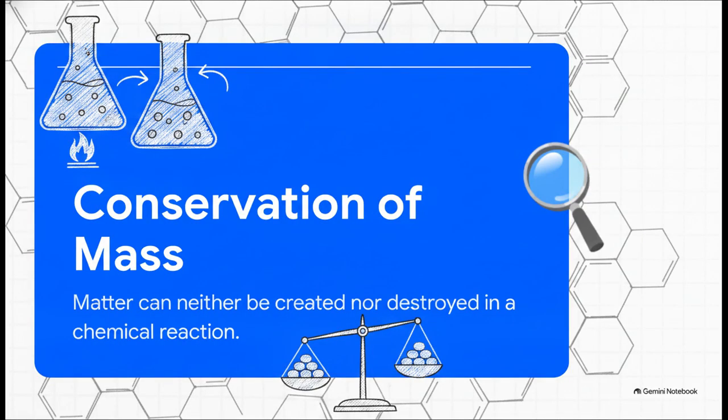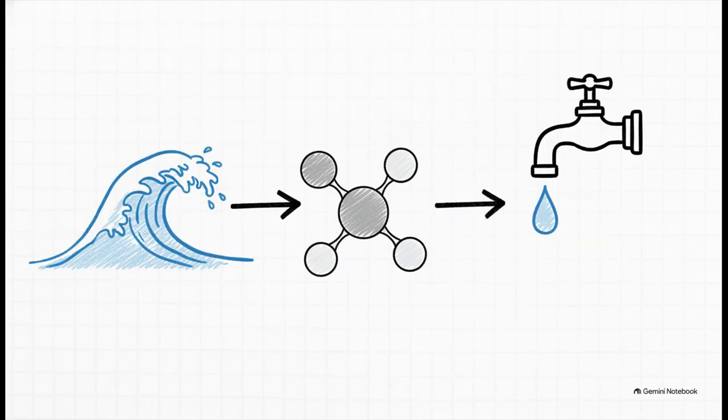This perfectly illustrates what Lavoisier proved with his law of conservation of mass. Basically, matter can neither be created nor destroyed. The total mass of your starting reactants is always going to equal the final mass of your products. The universe never actually loses matter, it simply redistributes it. Okay, but how exactly does it rearrange itself? Well, that brings us to Proust's law of constant proportions.